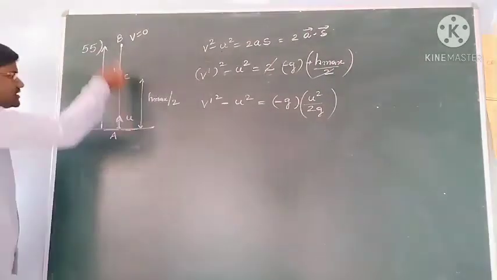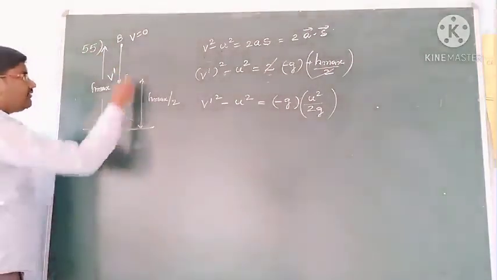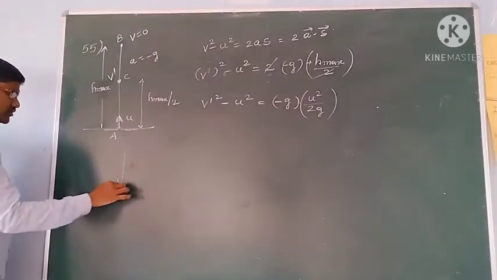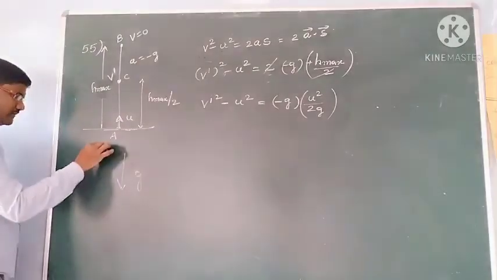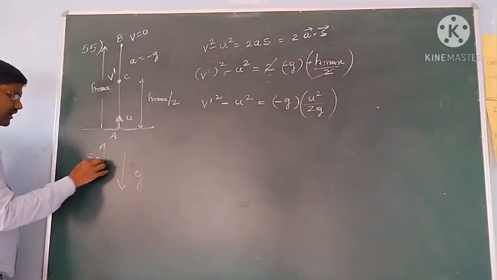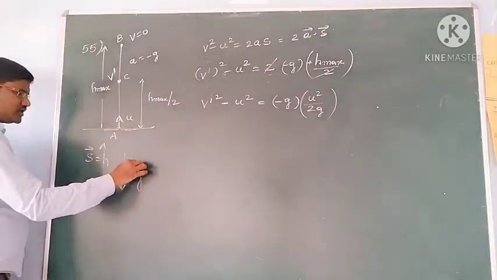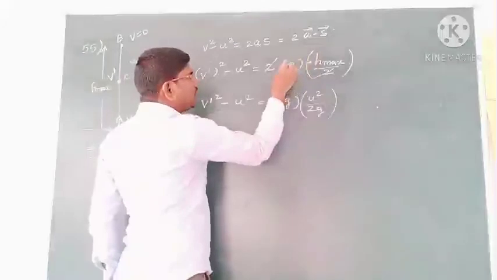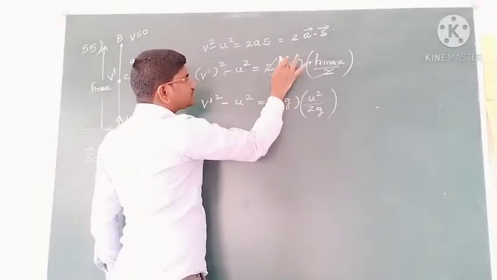And see students, for a vertically projected body, a value is equal to minus g, we know, means acceleration due to gravity is in the downward direction, displacement is in the upward direction. So these two vectors are in opposite directions, then the dot product will become negative. That's why you got negative.